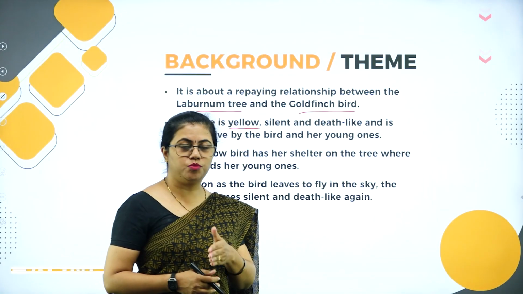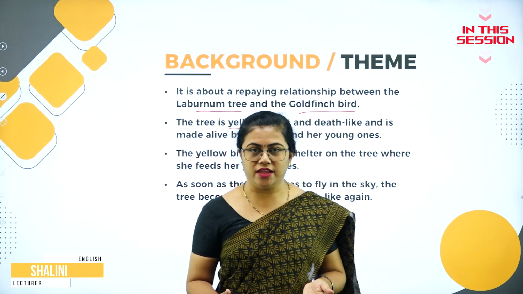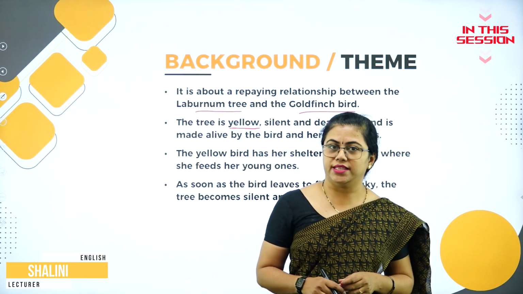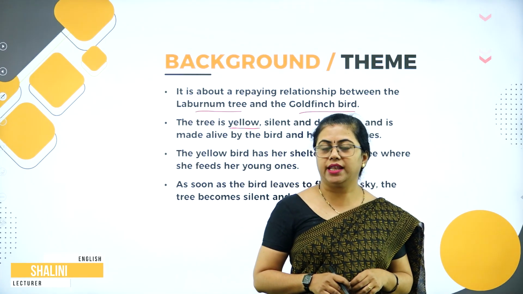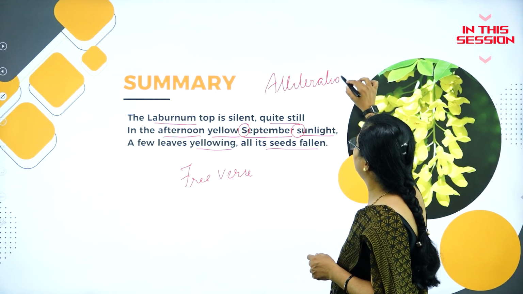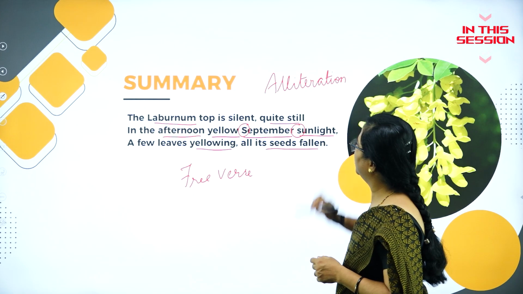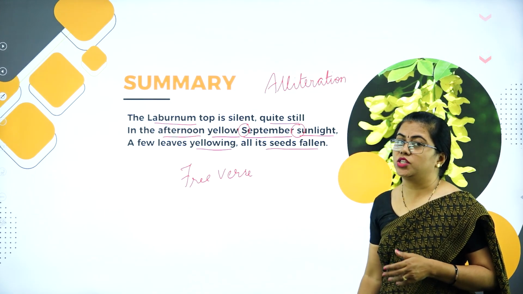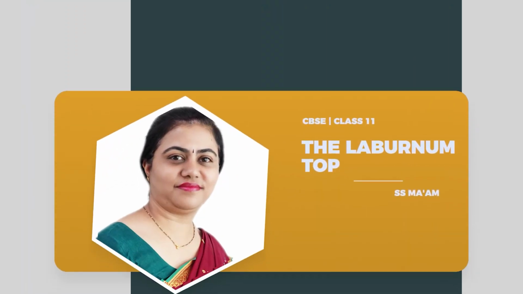As the goldfinch bird comes to the tree, the tree is alive. As the goldfinch bird flies away, then the tree is again in eerie silence. The repetition of the same sound in the beginning of the words in a sentence is called alliteration.